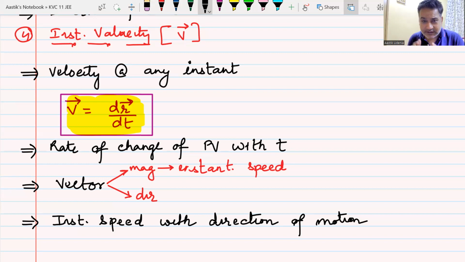That is only valid for instantaneous velocity. Do we understand this? So the magnitude of instantaneous velocity is your speed.